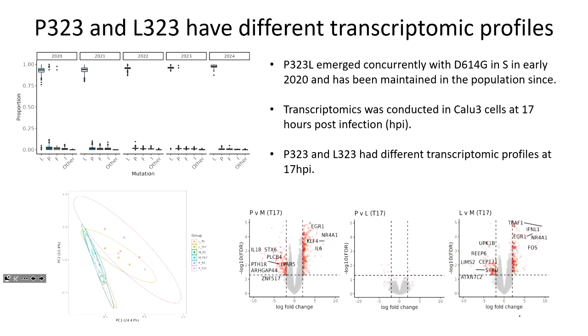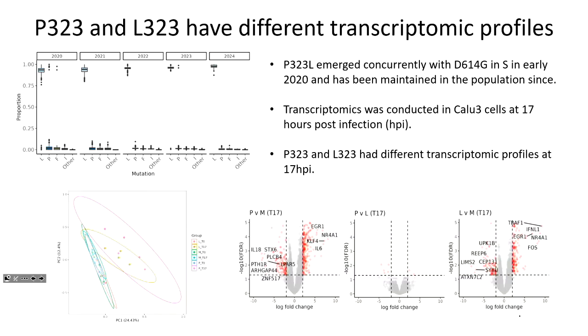And what we found, as you can see in this graph, is that L323 has been maintained over the 4 years of the pandemic as dominant in the population, with some minor variants, but it's been dominant. So we wanted to look at what the genotype to phenotype consequences of this mutation might be. In other studies, it's been suggested that it might interact with host cell proteins. So we did some transcriptomics to look at the differential gene expression.